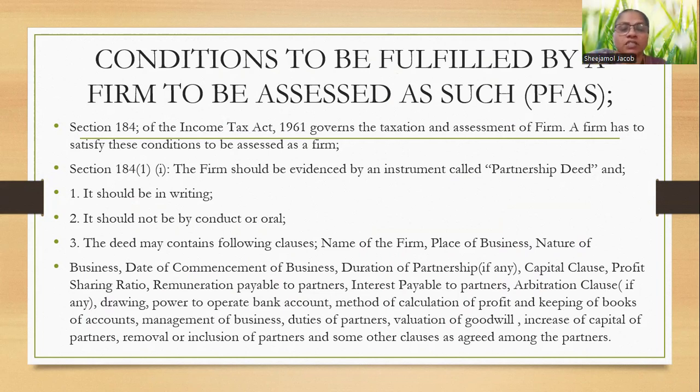The deed may contain the following clauses. That means the name of the firm, place of business, nature of business, date of commencement of business, duration of partnership, capital contribution, profit sharing ratio, remuneration payable to partners, interest payable to partners, arbitration clause, power to operate the bank account and who is operating it, method of calculation of profit and keeping of books of accounts, management of business, duties of partners, valuation of goodwill, increase of capital of partners, removal or inclusion of partners, and some other clauses as agreed among the partners. These should be included in the partnership deed.